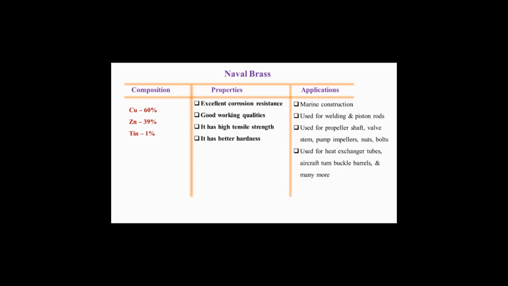So guys, as we have discussed the various coppers and its alloys, what are the various types of copper zinc alloy? That is, first one is your naval brass, then Muntz metal, admiralty brass, and cartridge brass. All these are the types of copper zinc alloy.